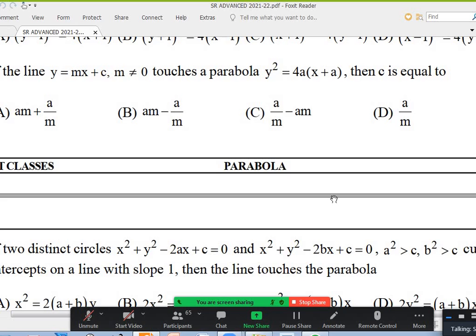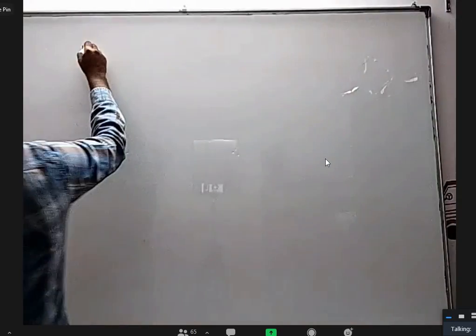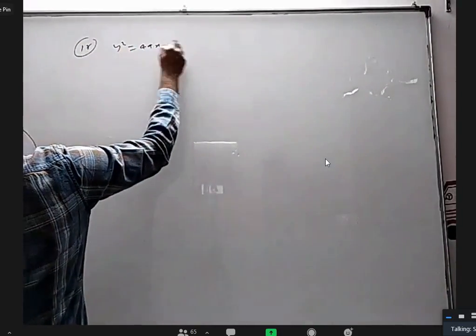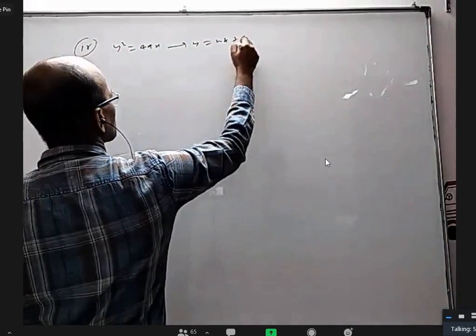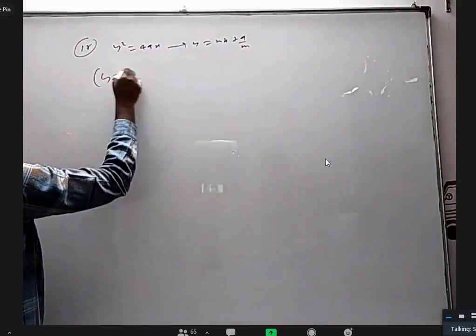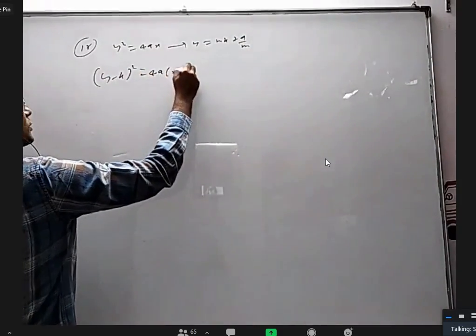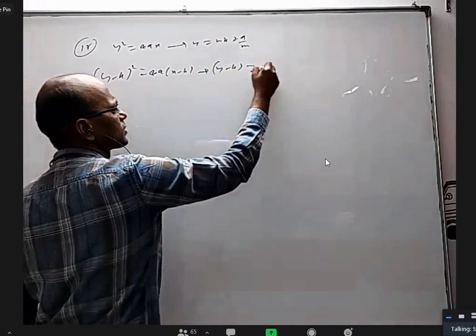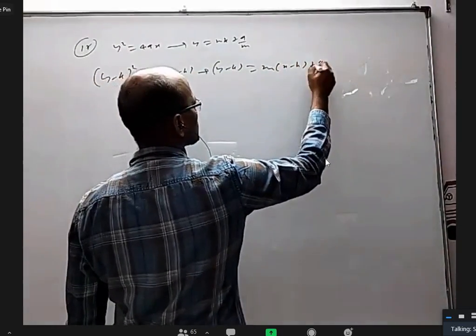Okay, what is the answer for the 15th question? A by m plus am. Yes, it is a translated parabola. For y square equal to 4ax, the general tangent is y equal to mx plus a by m. To take y minus k whole square equal to 4a into x minus h, y minus k is equal to m into x minus h plus a by m.